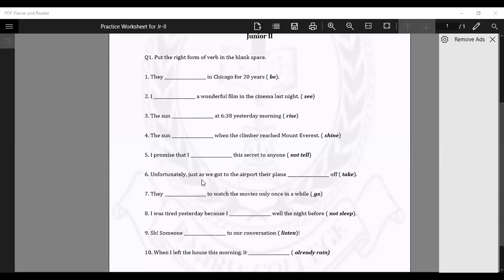Look at this sentence. As we got to the airport. This is the same sentence. Was taking off. Was taking off.